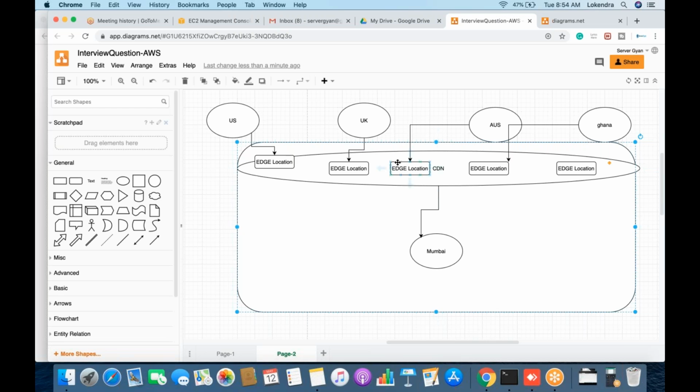Fine. So are we clear on CDN? Karan, are we clear on this? This was a question from your side. Yes, you explained it so beautifully.